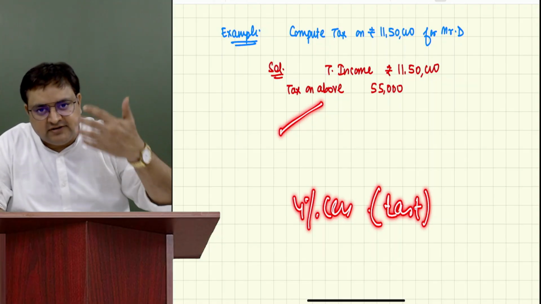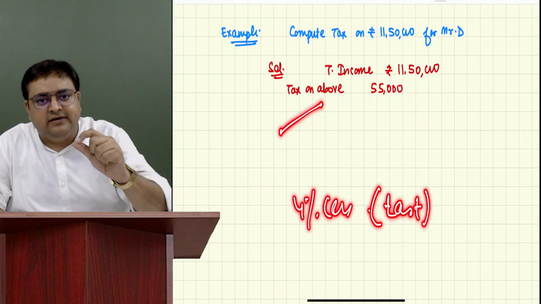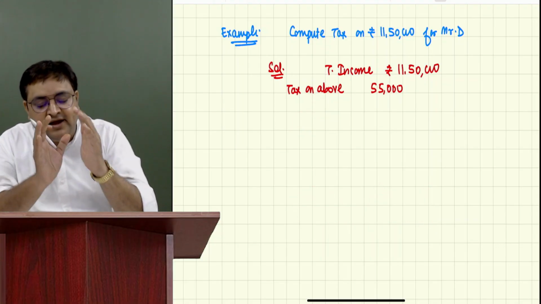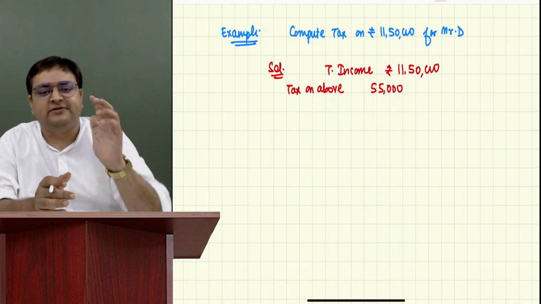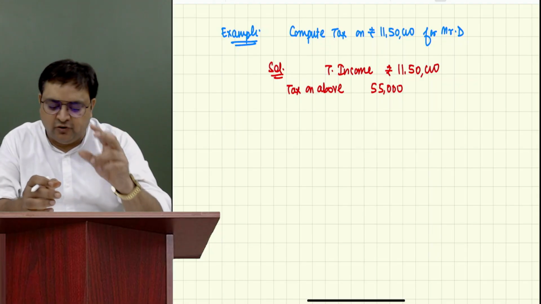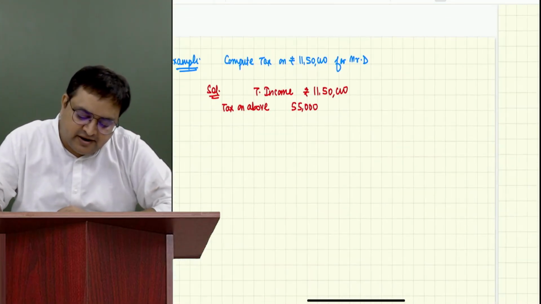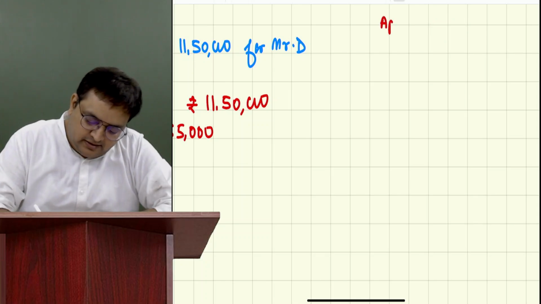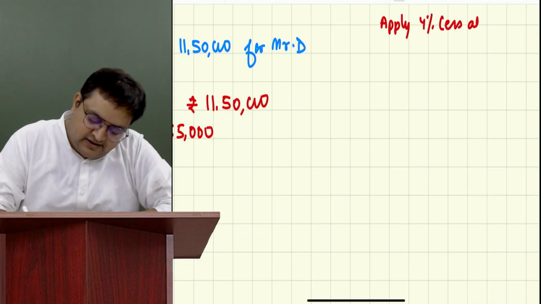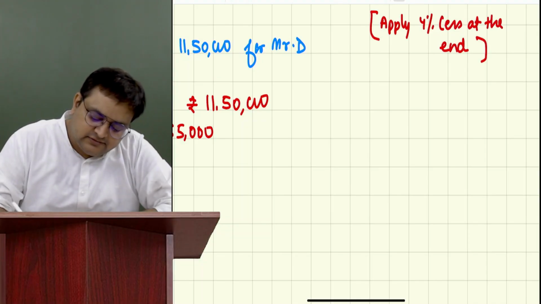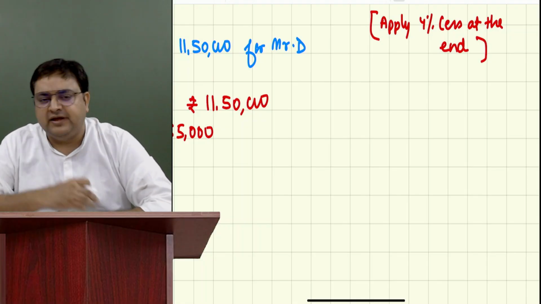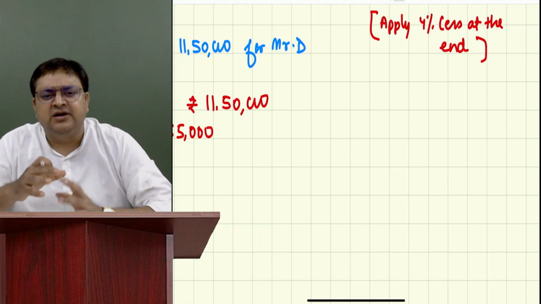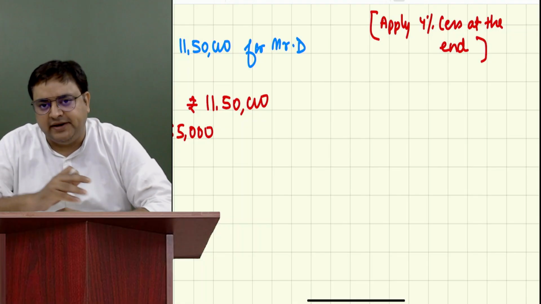At the end, when you get the tax, then you have to apply 4% cess. So cess is always at the end. You can write it somewhere in the margin: apply 4% cess at the end, at the last, after everything, after giving rebate, after giving surcharge. What is surcharge? Tomorrow I'll explain.